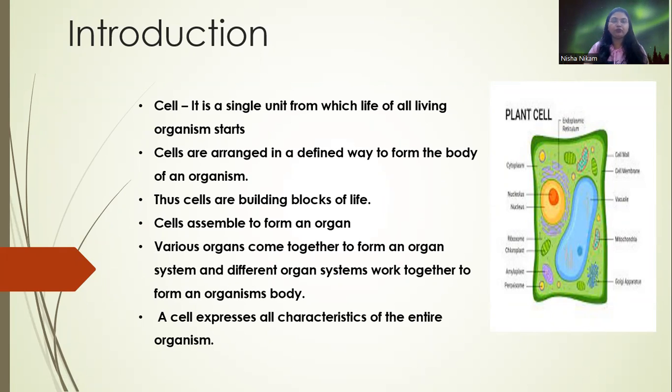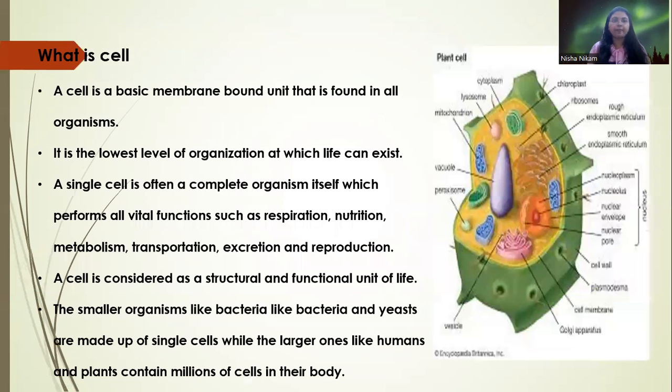Cells assemble to form an organ, various organs come together to form an organ system, and different organ systems work together to form an organism's body. The cell expresses the characteristics of the entire organism. A cell is a basic membrane-bound unit that is found in all organisms. The lowest level of organization at which life exists is the cell.